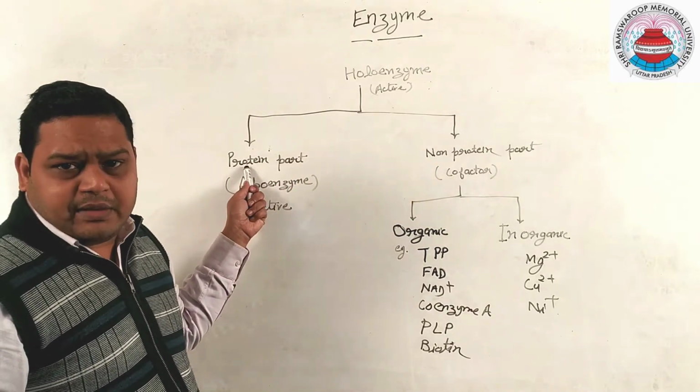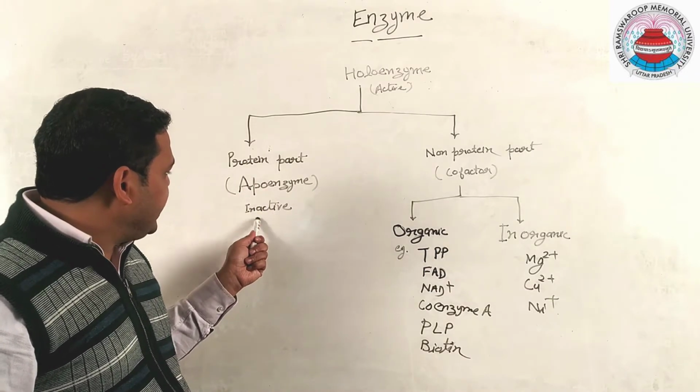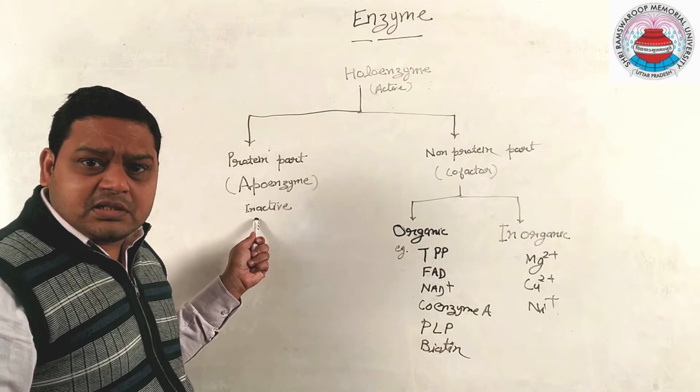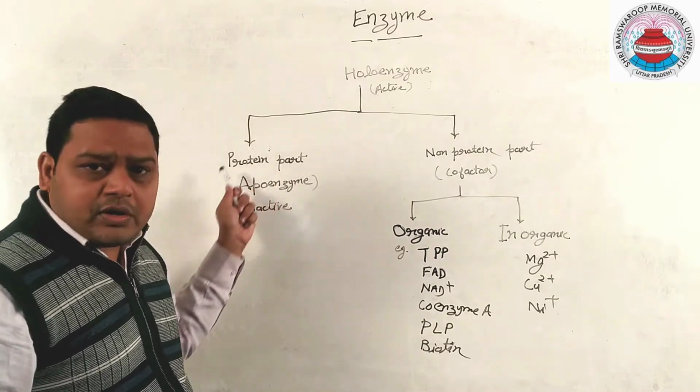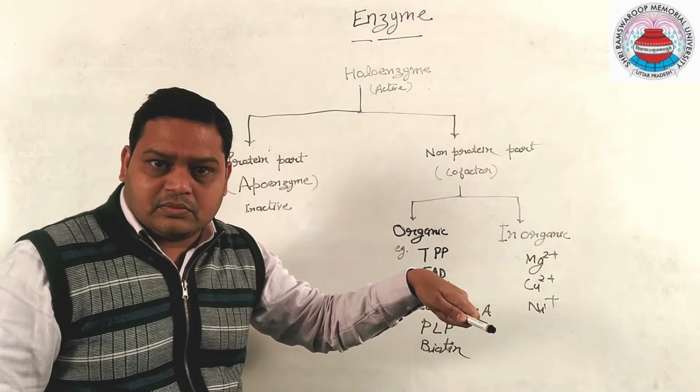The protein part of enzyme is called apoenzyme, which is actually inactive. It means this part is not able to convert substrate into product.